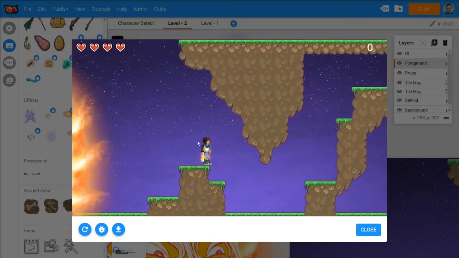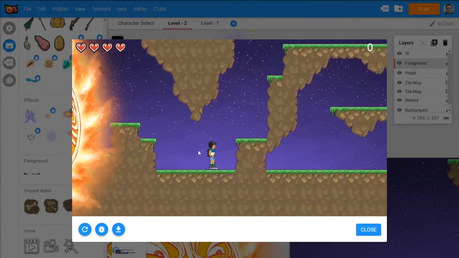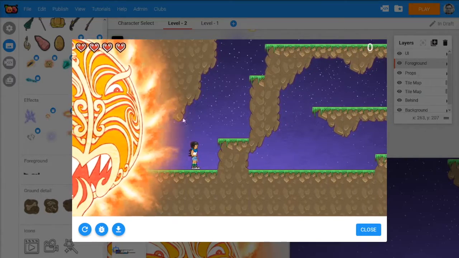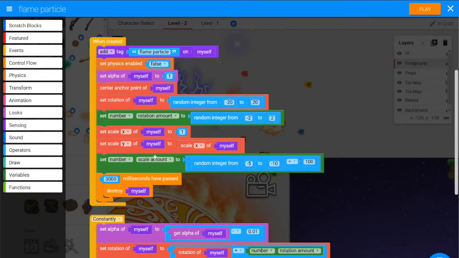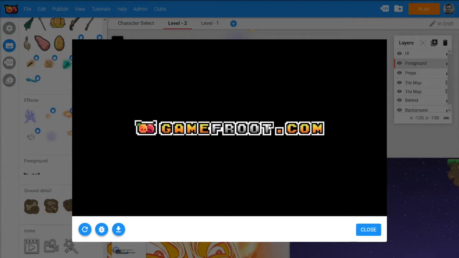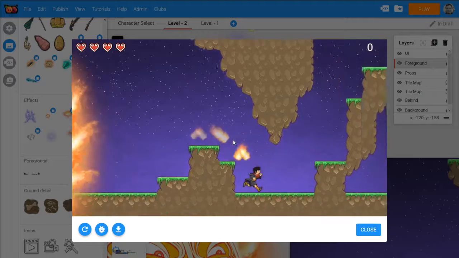You can see them, they shrink really fast. So I might make that smaller. And before I go and do too much else, I might get that upward motion going, so the flames look like they're rising. So I'll get the scale amount to be a bit smaller. Let's try from -1 to -4 divided by 100. Try that. So they should shrink nice and slowly now. Yeah, it's quite nice.